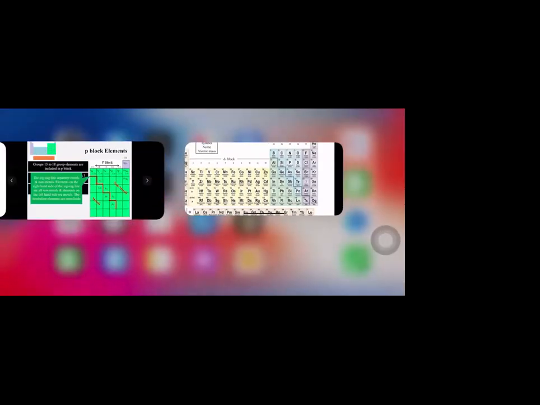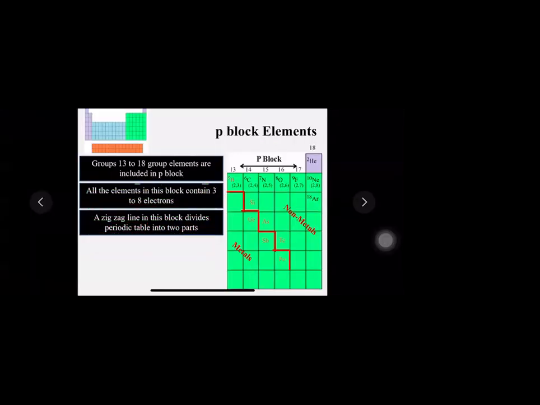So in this P block, students, we have studied about metals. We studied about non-metals. We also studied about metalloids. So this group is very important because it is comprising of all the three parts. इस ग्रुप में थोड़े metals भी है, थोड़े non-metals भी है और थोड़े metalloids भी है. So this is the P block elements. And now, what will this group of elements be called?